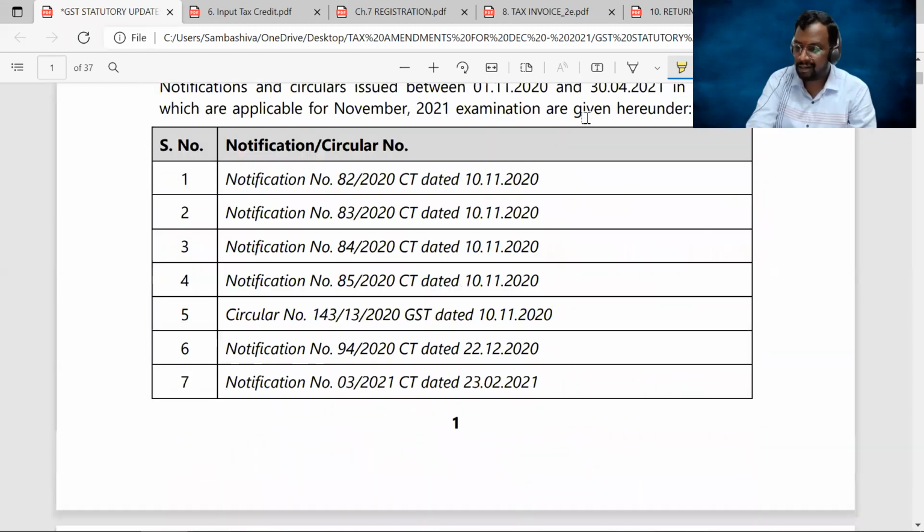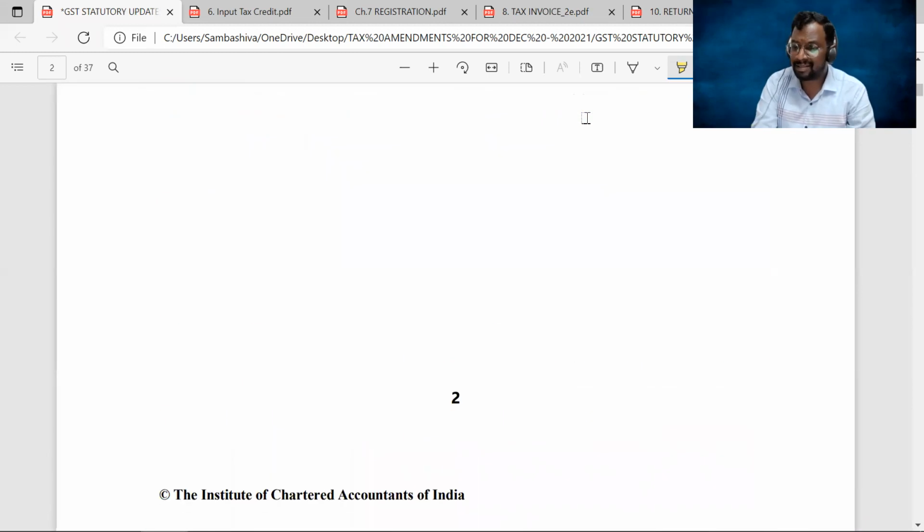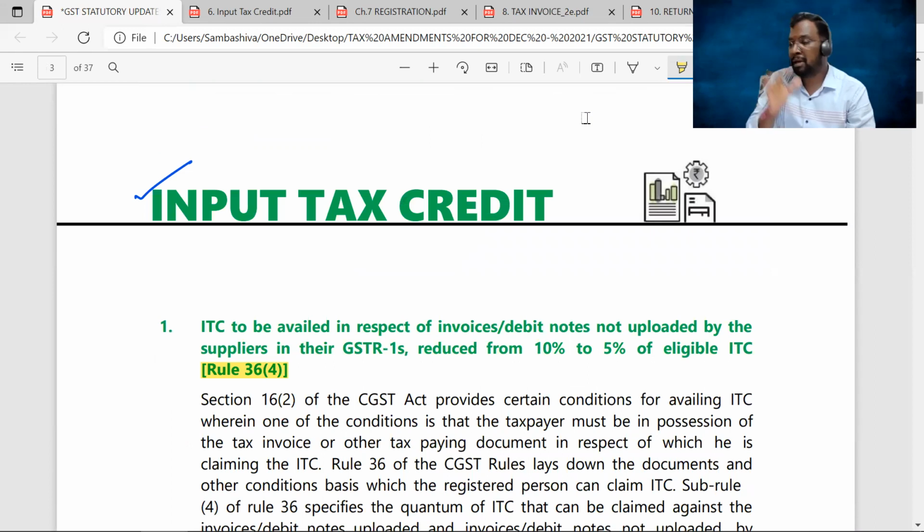Majorly the amendments are from 4 chapters: input tax credit, registration, tax invoice, debit notes, credit notes, and e-way bill returns. Now let us discuss one by one.